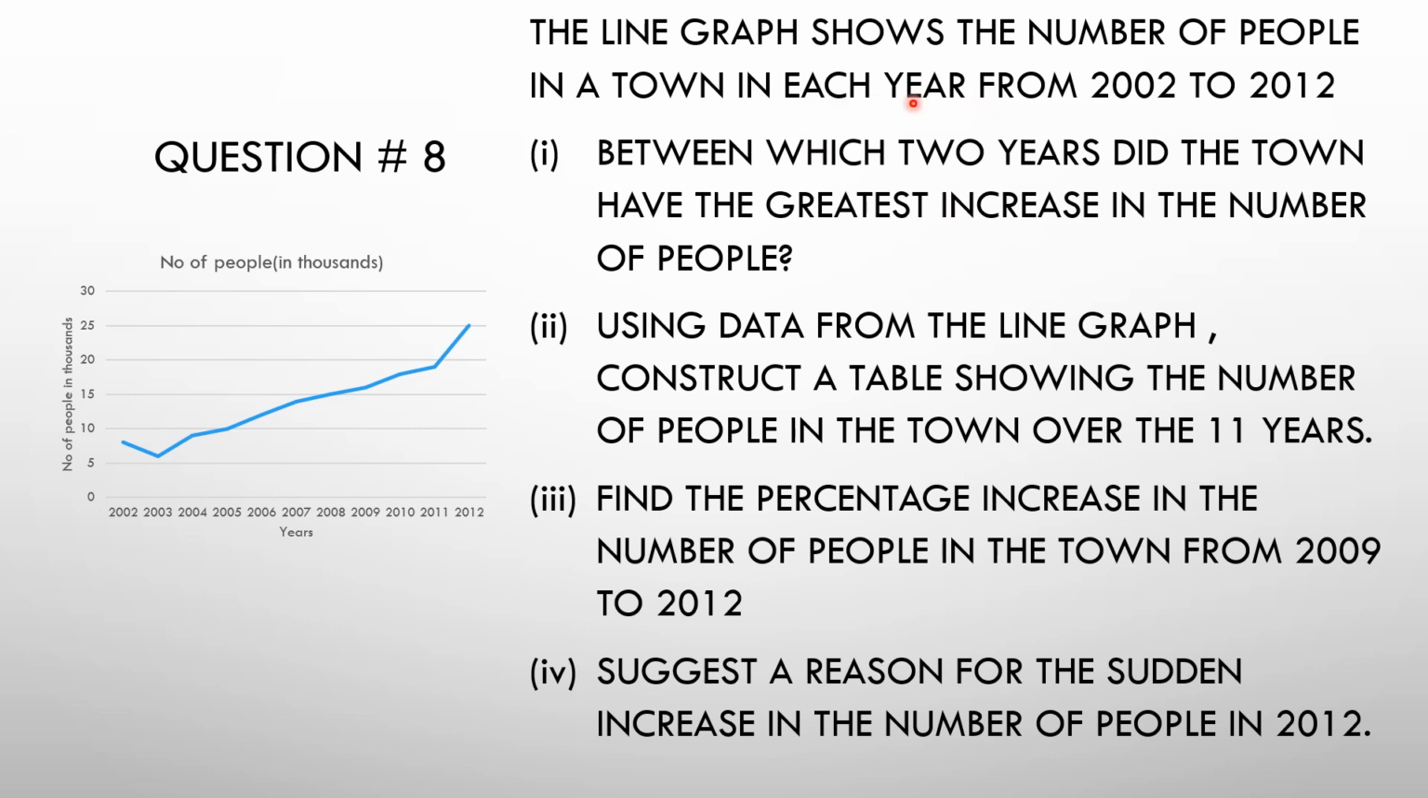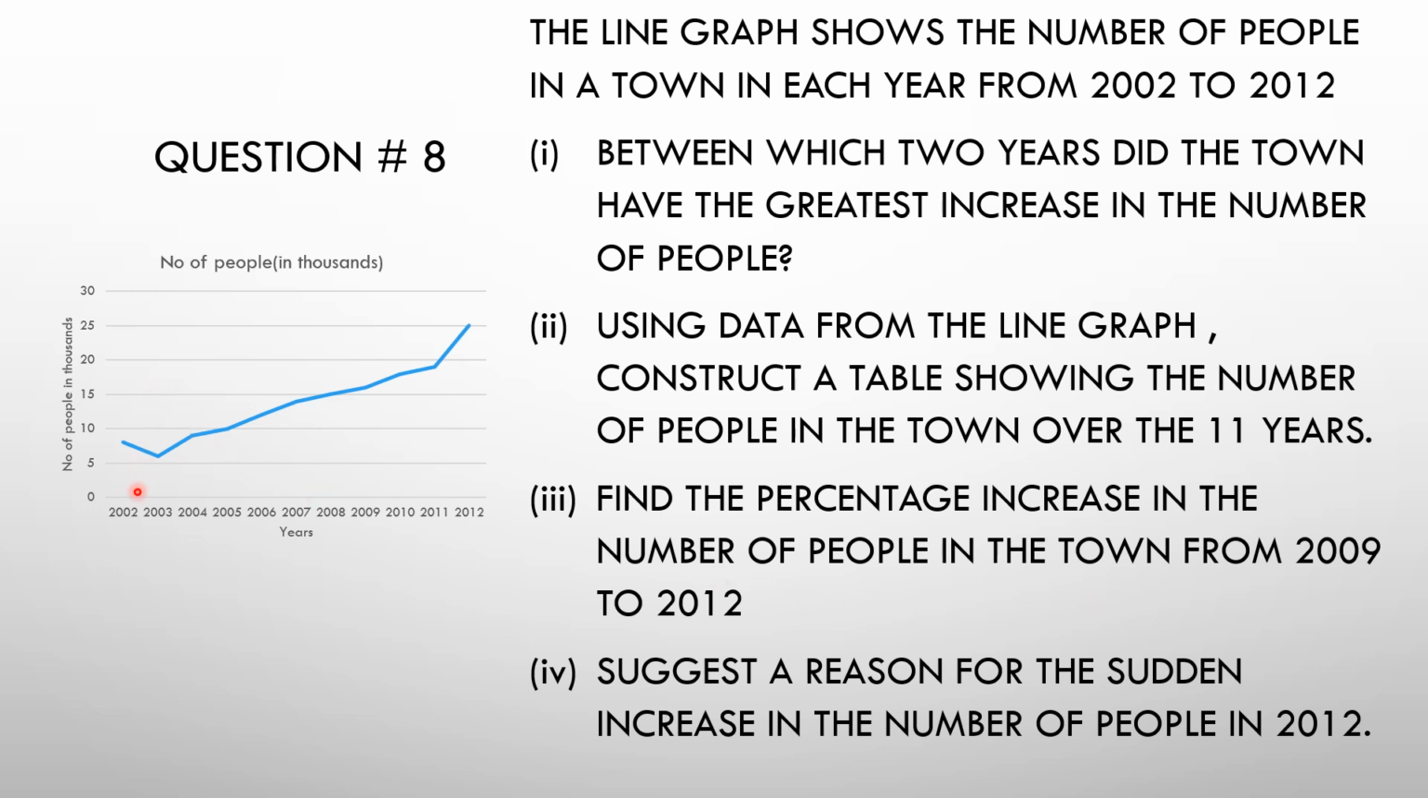The line graph shows the number of people in a town in each year from 2002 to 2012. Between which 2 years did the town have the greatest increase in the number of people? Using data from the line graph, construct a table showing the number of people in the town over the 11 years. Find the percentage increase in the number of people in the town from 2009 to 2012. Suggest a reason for the sudden increase in the number of people in 2012.